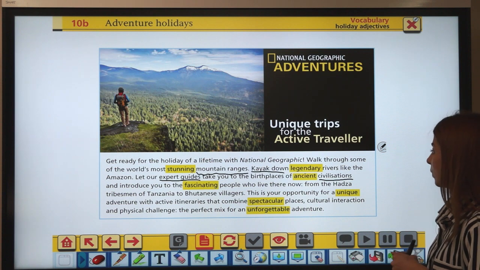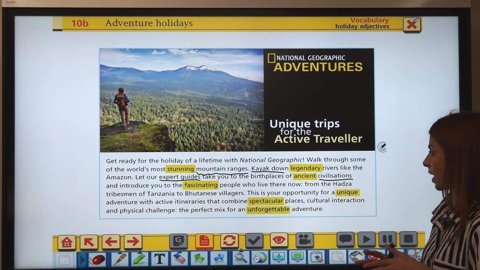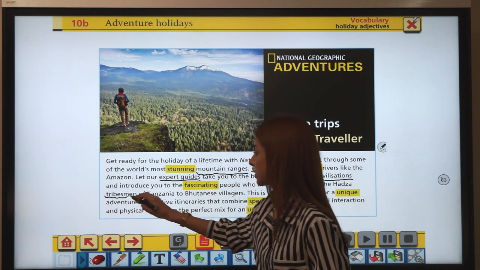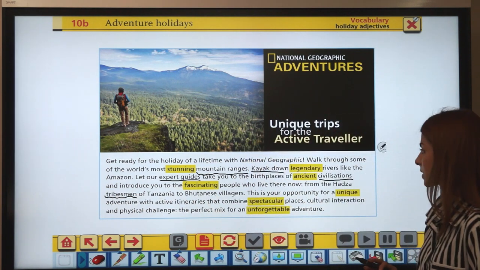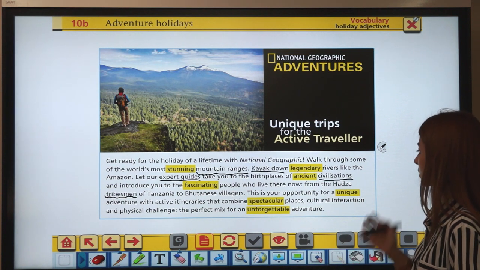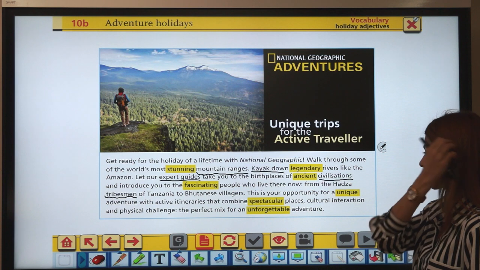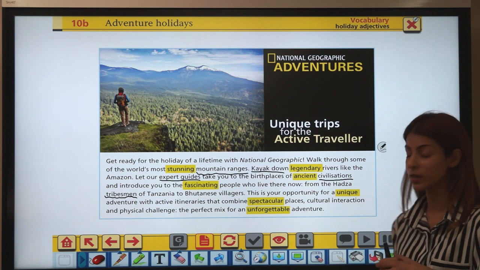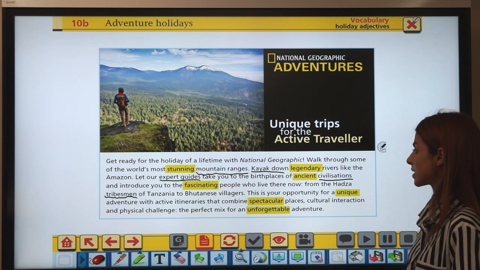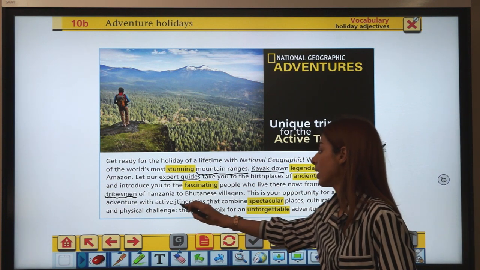Okay, we live there now, from the Hadza tribesmen of Tanzania to Bhutanese villagers. Okay, this is your opportunity for a unique adventure with active itineraries.